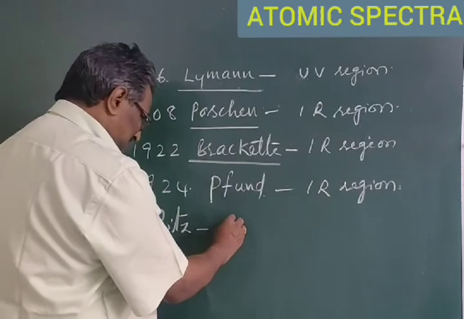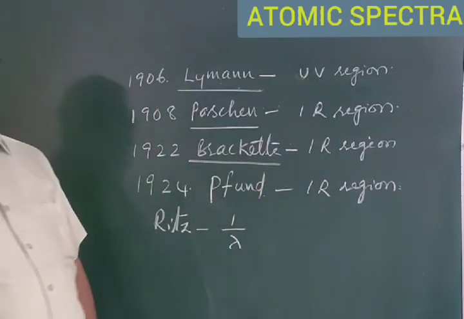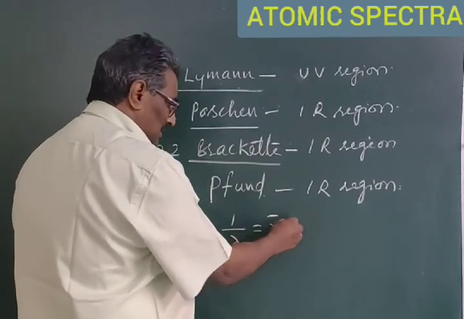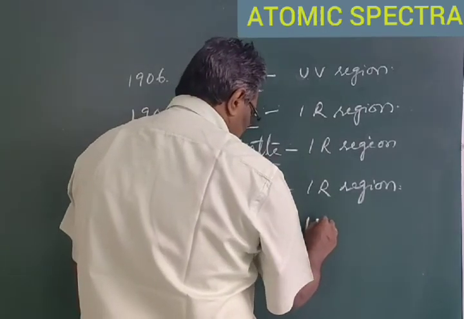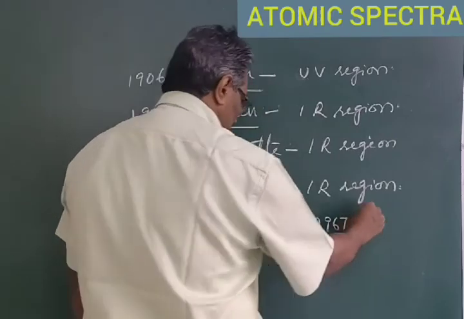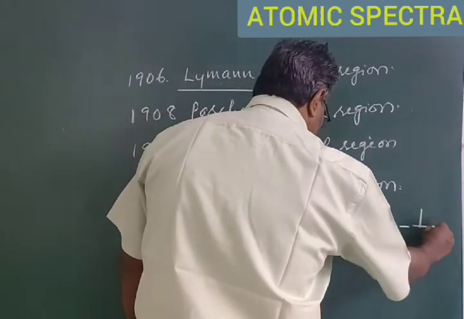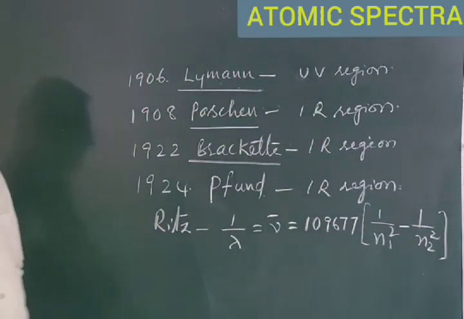According to Rydberg, the reciprocal of wavelength, 1 by lambda, is equal to nu bar, that is equal to 109,677 into 1 by n1 square minus 1 by n2 square.